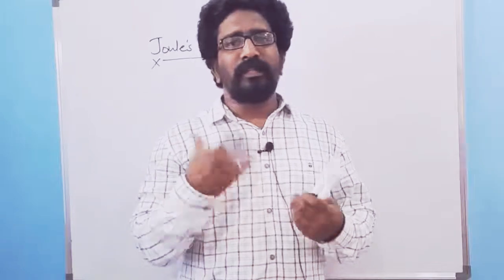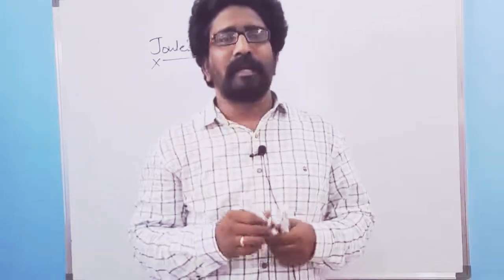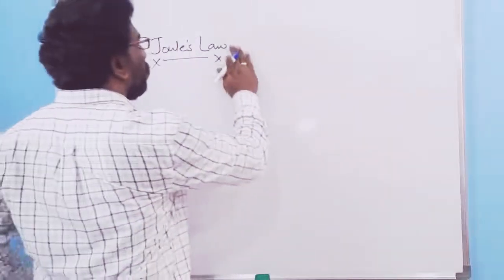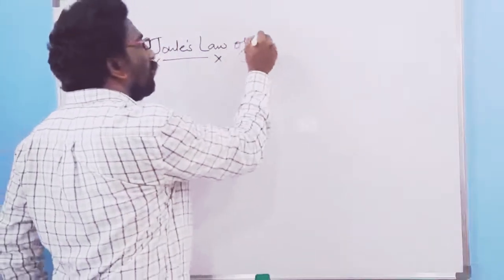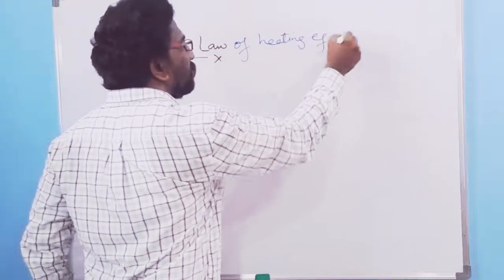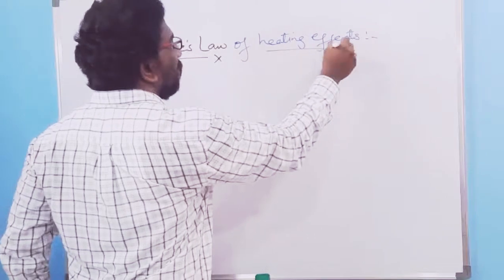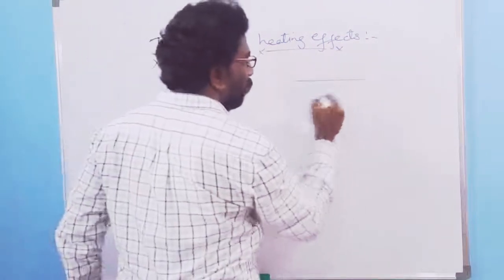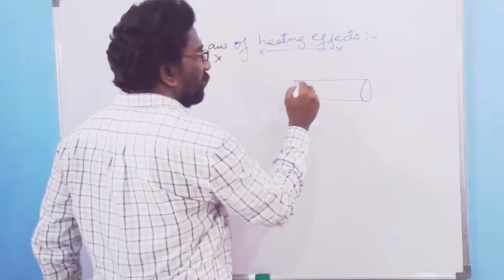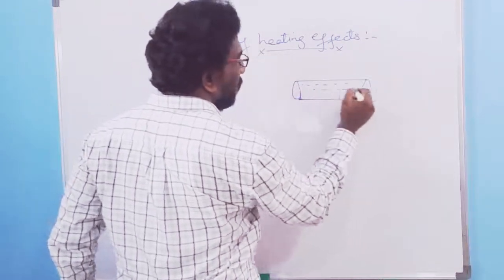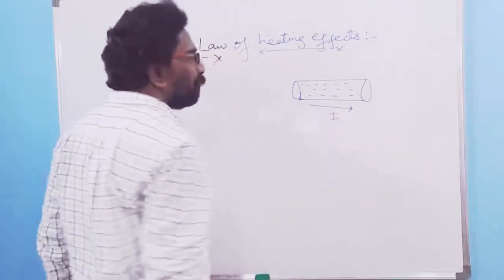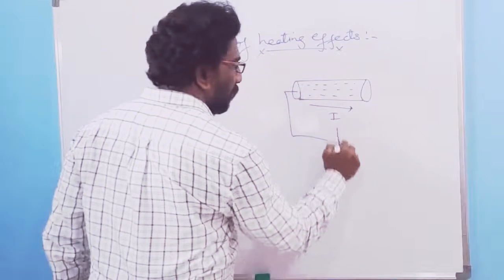Now we'll try to see the same Joule's law with respect to the electrical concepts. That is nothing else but what we call Joule's law of heating effects. It means that if I am having a conductor over here, let it be my conductor. In this conductor, current is passing, that is, the charge particles are moving. Let the current flowing be equal to I, and this conductor is supplied by some battery.